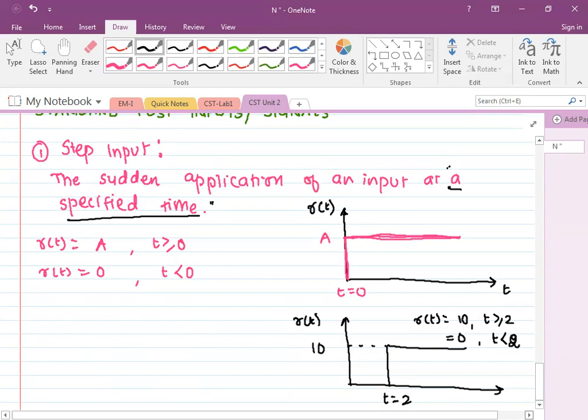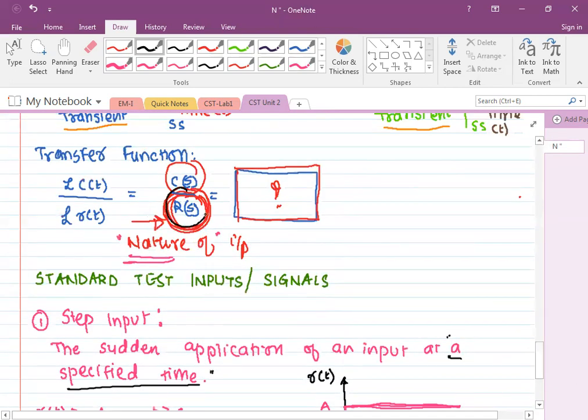Input, it is input. Suppose I have to give 230 volt input to any circuit, and I directly give 230 volt. I am giving it as a step function. Yes, that will be an output. We are right now talking about the nature of input. See, the nature of input also affects output, obviously, because here what is C of S? C of S is nothing but the transfer function into input, and then we take the inverse Laplace of this, then obviously input is going to affect.